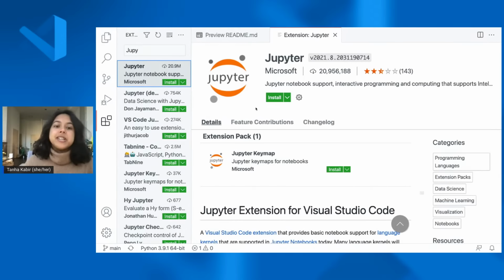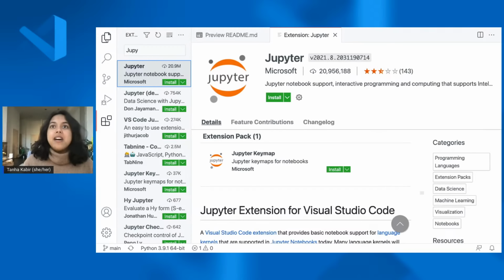It was contributed by this extension, and it was essentially a separate experience from VS Code. It was made on what we call a web view, which you can think of as an independent, isolated website within VS Code. And that means it doesn't really have that much interaction with the rest of VS Code. Essentially, it just runs on its own. But the fun part about VS Code is there are so many extensions, and you want to be able to use all your extensions like bracket colorizing or to-do highlighting or whatever, and you couldn't get all those features within the Jupyter notebooks. So part one, we want to bring notebooks into the core.